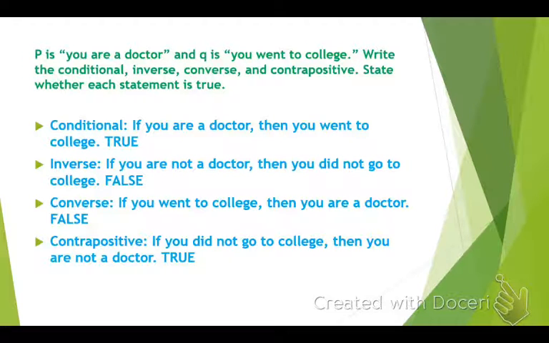Okay, I hope that my doctors all went to a beautiful college and got great grades. All right, so this is conditional, inverse, converse, contrapositive. Is there a question on this?